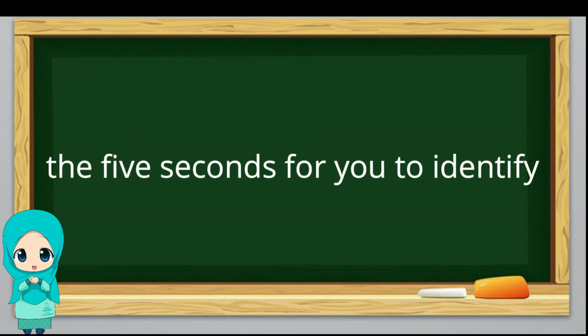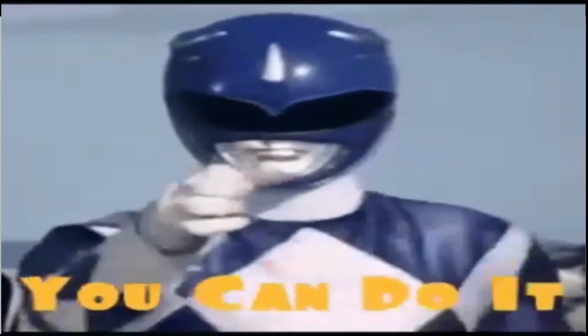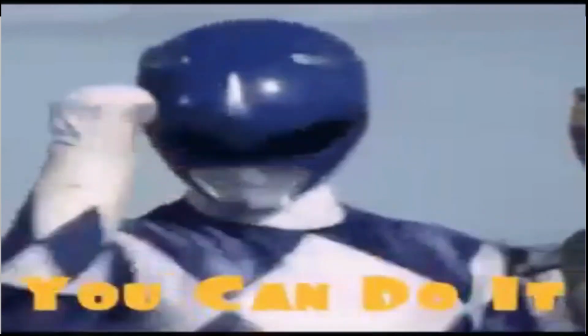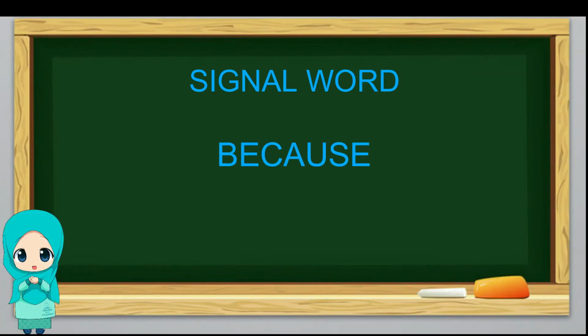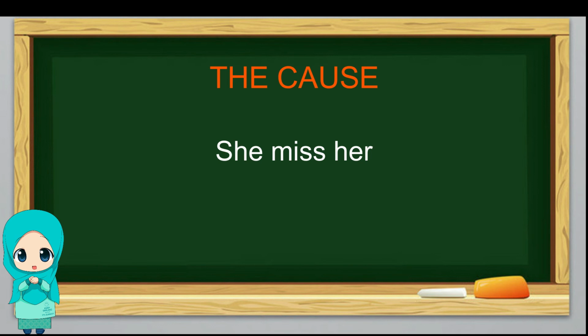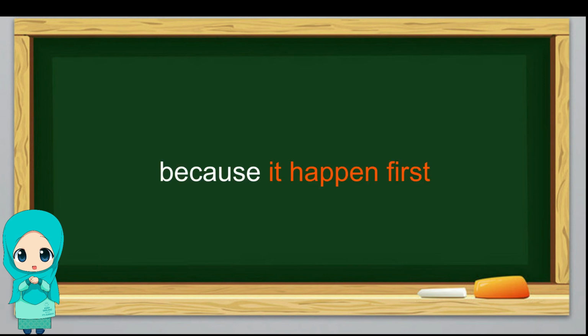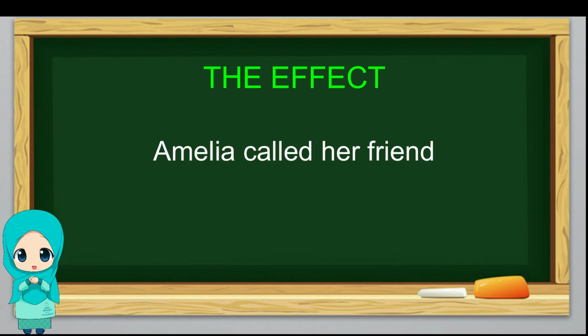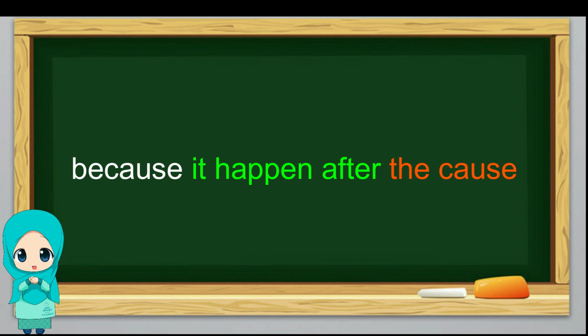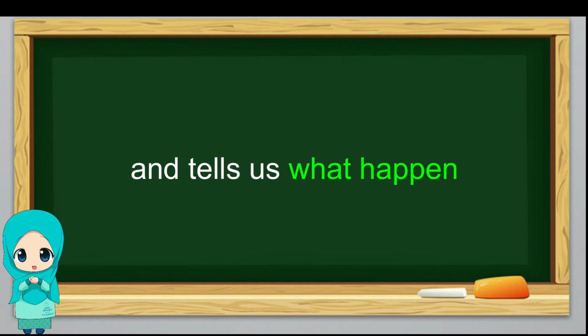And 5 seconds for you to identify. Start from now. Great job, guys! The signal word is because. And the cause here is she misses her because it happens first and tells us the why. While the effect is Amelia called her friend because it happens after the cause and tells us what happened.